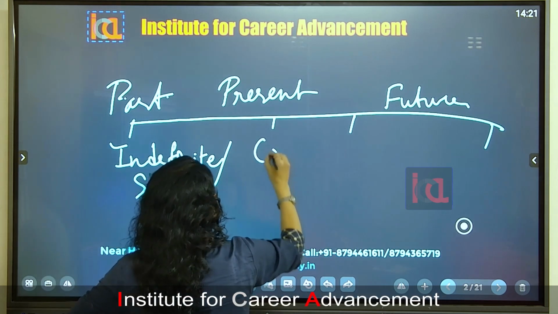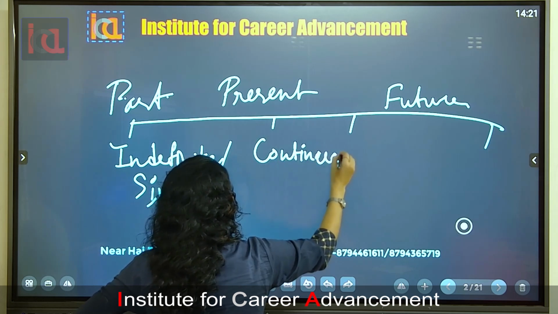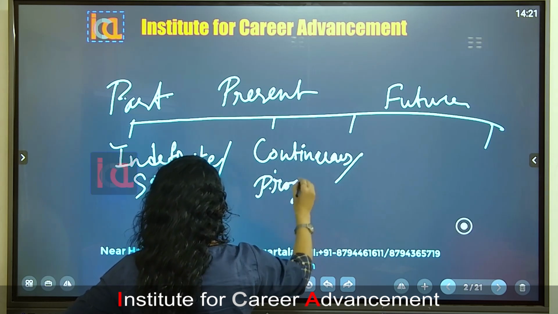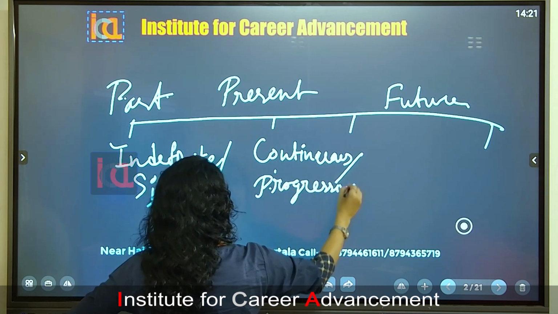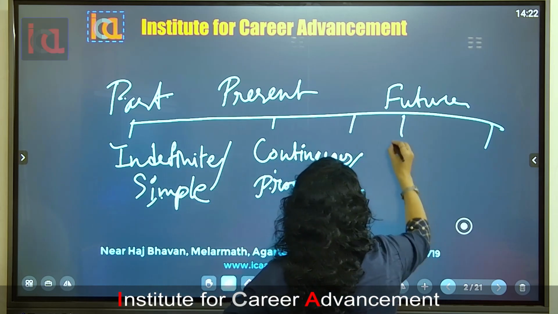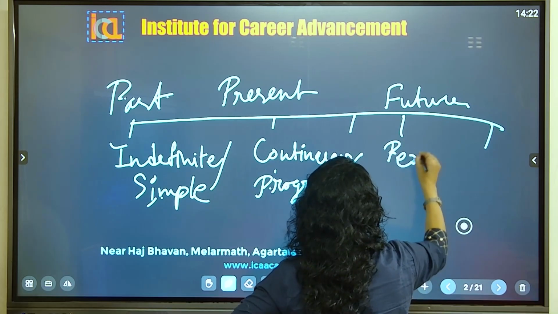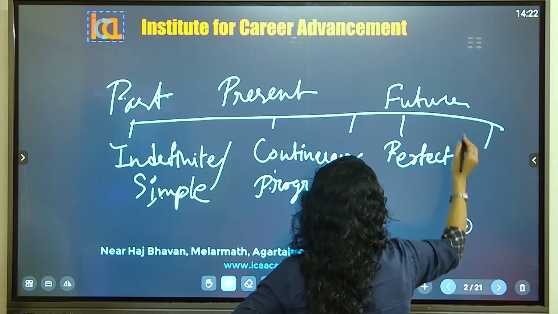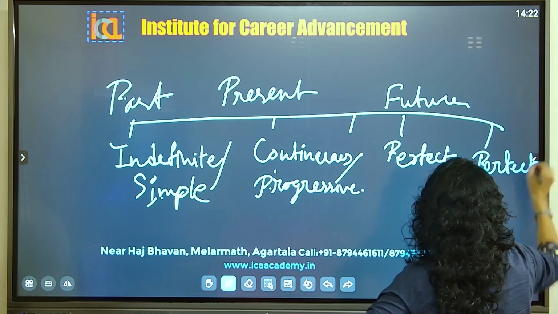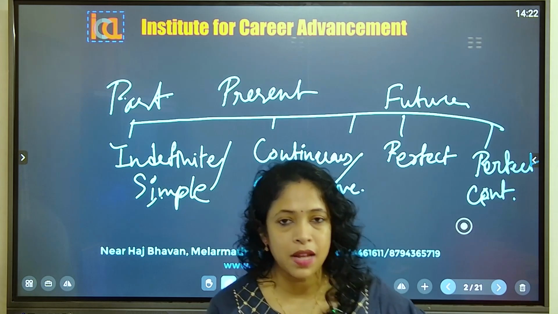Then continuous, or it is called progressive. Okay, progressive. Then perfect, then perfect continuous. So these 4 subtypes are there.